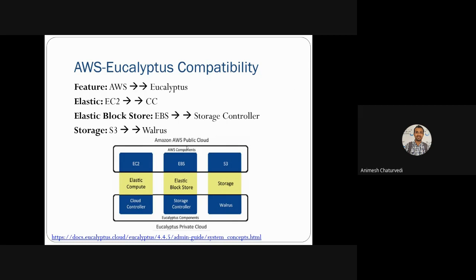So that's why the lowermost part, the node controller, is not shown in the figure, and the cloud controller, the topmost part, is also not shown in the figure. So these two are the administrative level services.